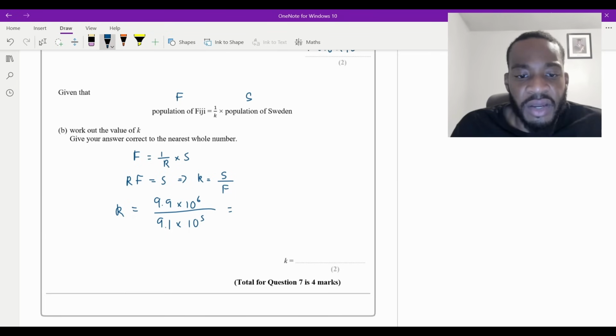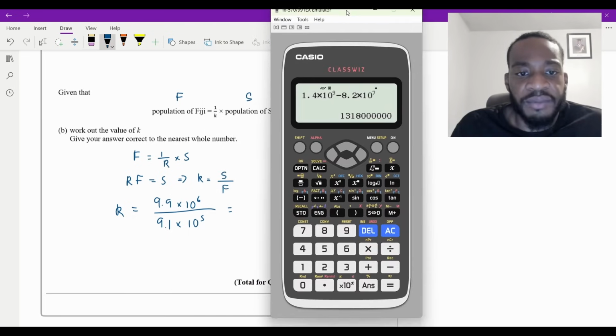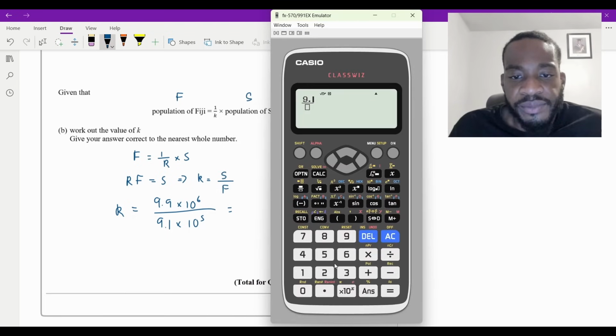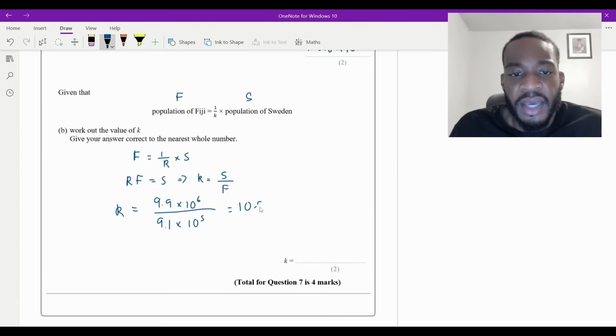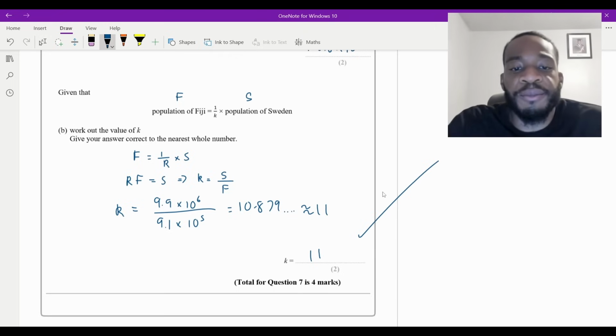And then put this into the calculator, what do we get? So 9.9 times 10 to the 6 over 9.1 times 10 to the power of 5. And that is equal to 10.879... and so on. They want this to the nearest whole number, which is just going to be 11, isn't it? So k is equal to 11. And that is question 7.